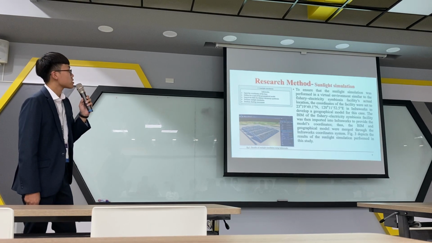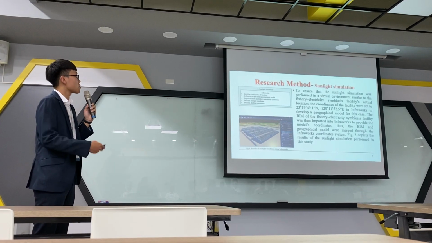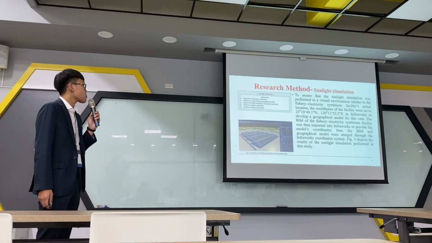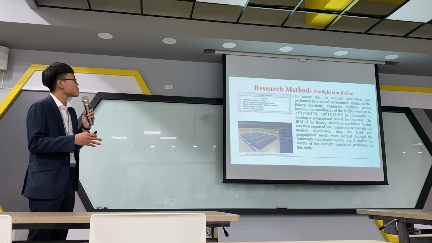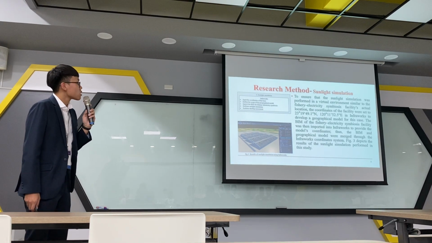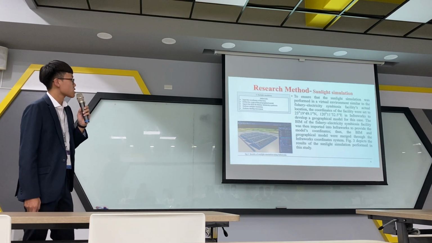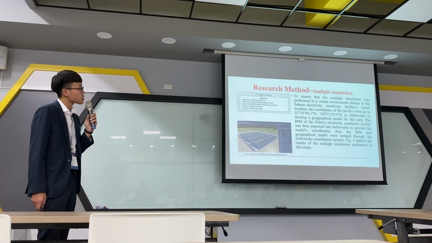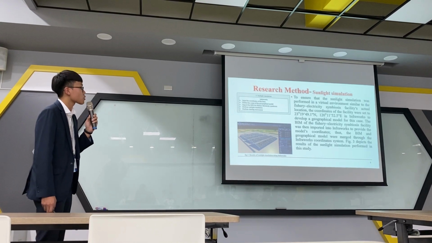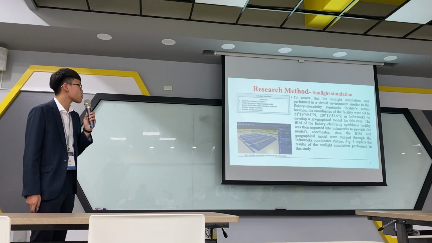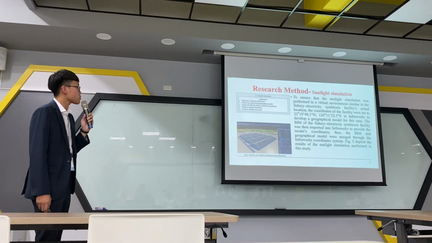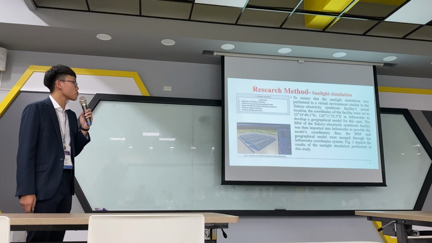To ensure that the sunlight simulation was performed in a virtual environment similar to the fishery electricity symbiosis facility's actual location, the coordinates of the facility were set to 23 degrees 19 minutes 49.1 seconds north and 120 degrees 11 minutes 52.5 seconds east in InfraWorks to develop a geographical model for this case.